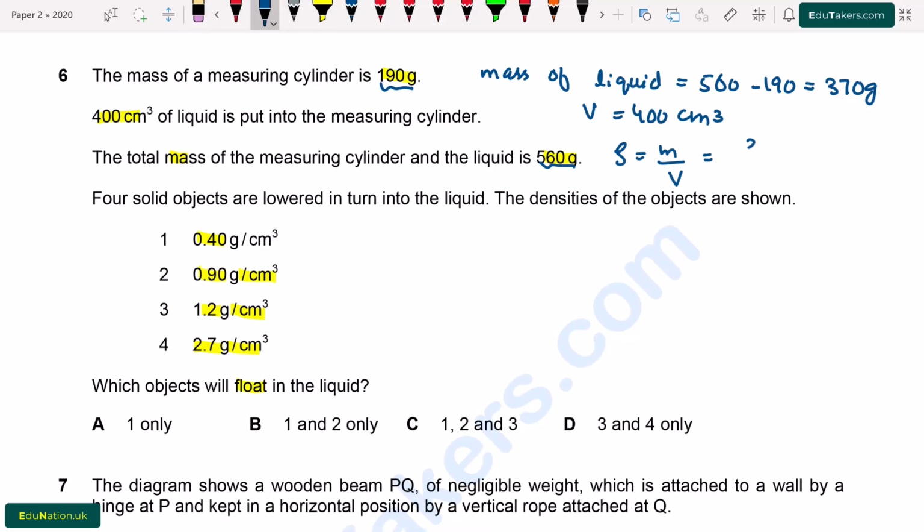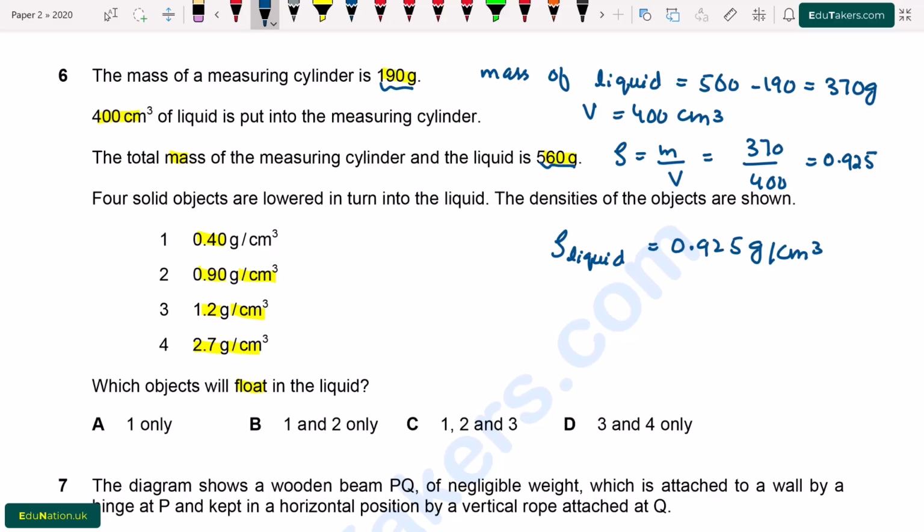The value of mass is 370 divided by volume 400. So the density will be equal to 0.925, and the unit of density is gram per cubic centimeter. I write here: density of liquid is equal to 0.925 gram per cubic centimeter.